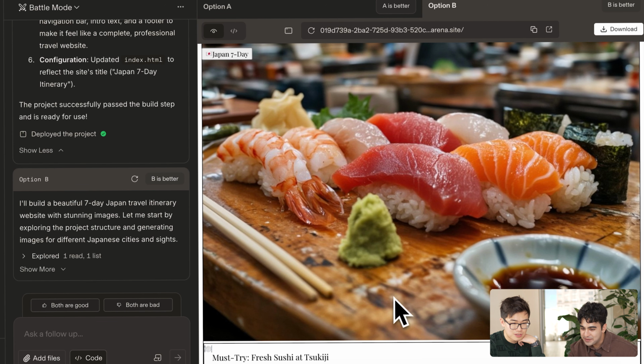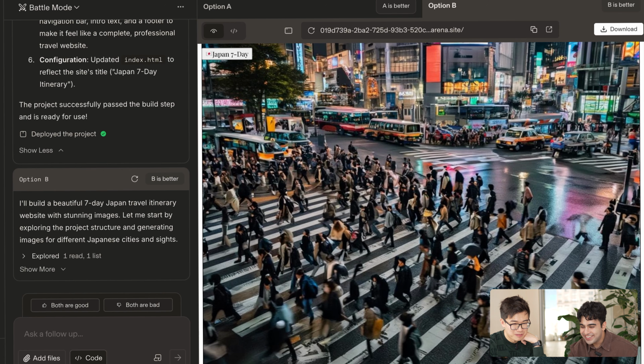Yeah, totally. It takes a lot of knowledge to build something like this: the planning, the structure, the knowledge about Japan, and also the prompts to generate these beautiful images. For me, it would take a lot of time to either search the internet to find them, or come up with a good enough prompt to generate high quality images like this. Look at this image. Oh wow, I'm hungry. It's so real. Oh my god.